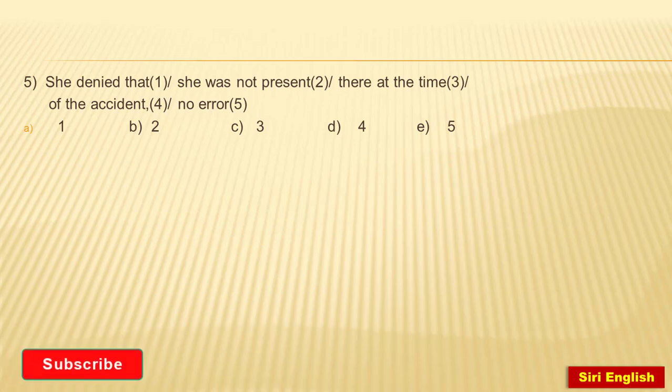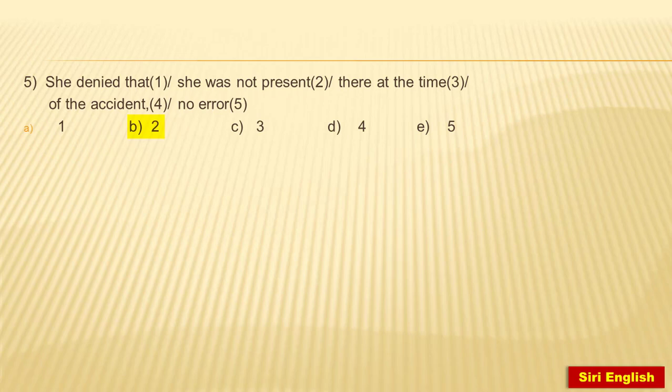So, where we find error? We find error in the second part, because in the usage of denied, we should not use again not. So, the correct sentence should be, she denied that she was present there at the time the accident took place. So, here we find in the second part. So, okay, the second part is wrong.